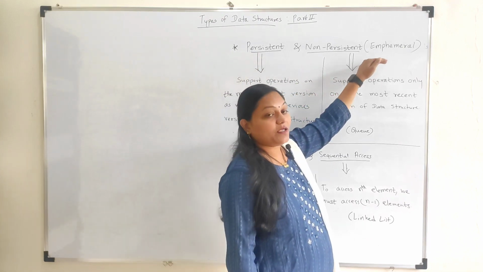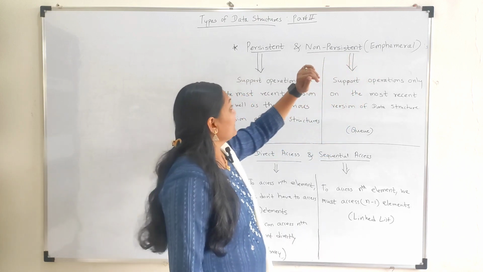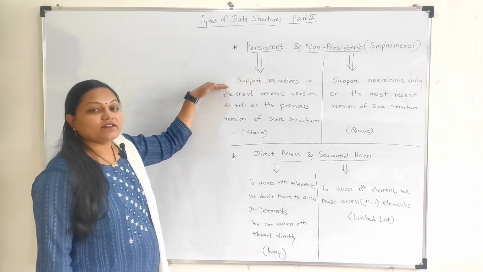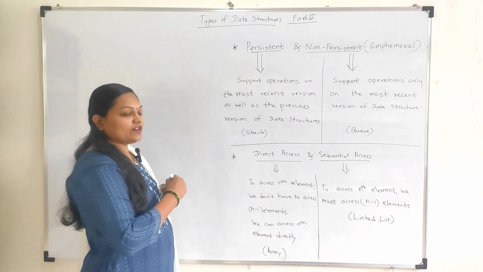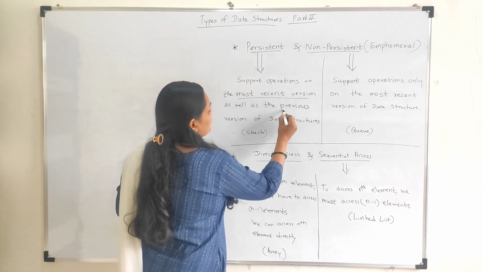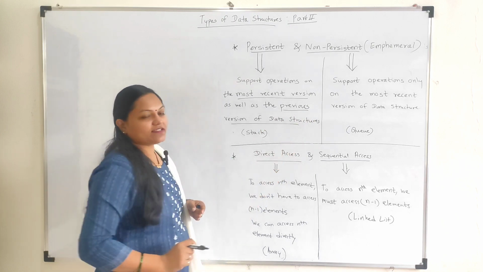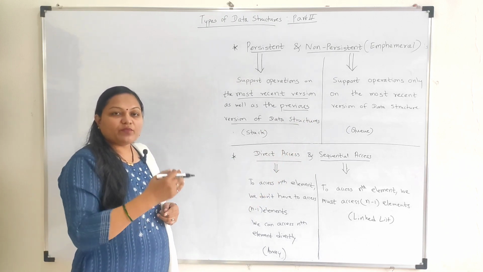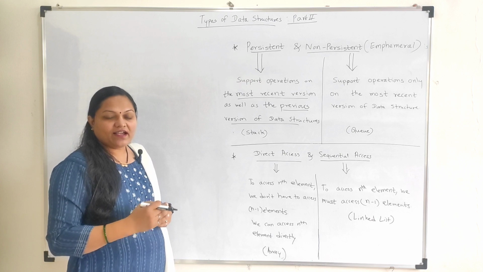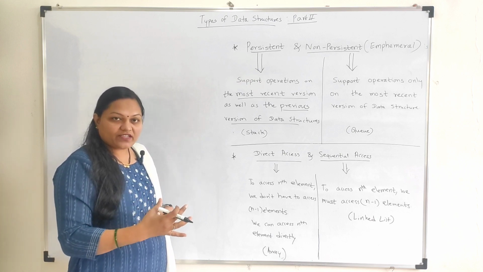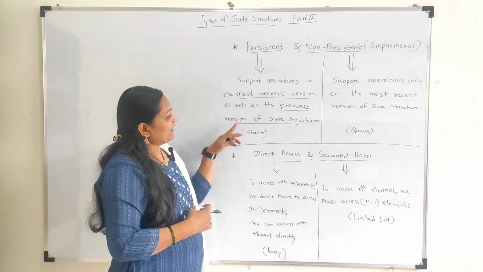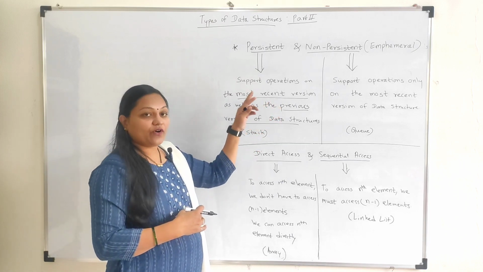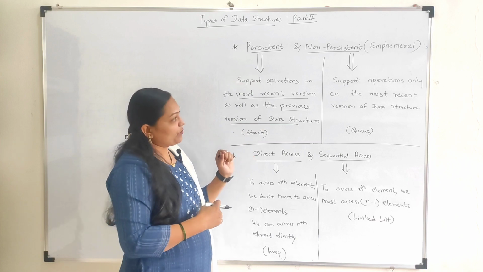Non-persistent we can say as an ephemeral data structure also. So what is persistent? Which will support the operation on most recent version as well as previous version of data structures. Whatever the most recent versions are there, after performing any operations on that we can perform operations, and previous version is there, for that also we can perform operations.